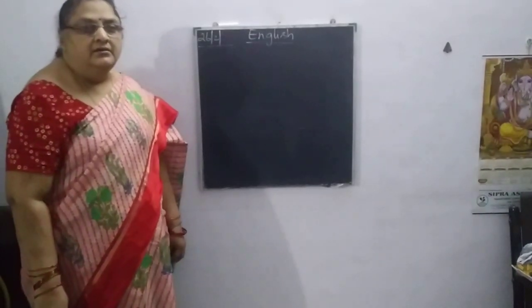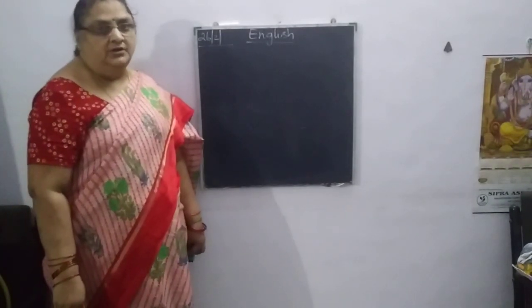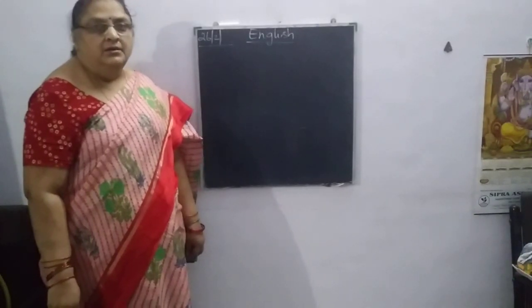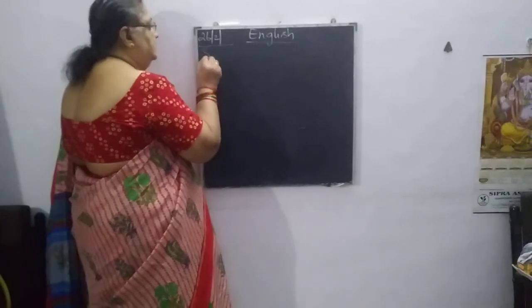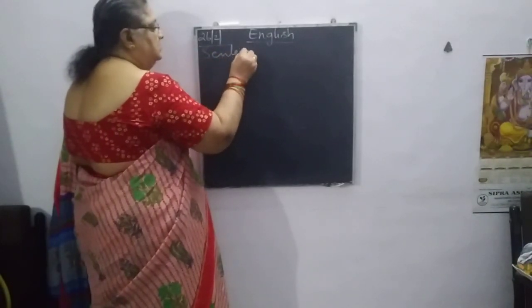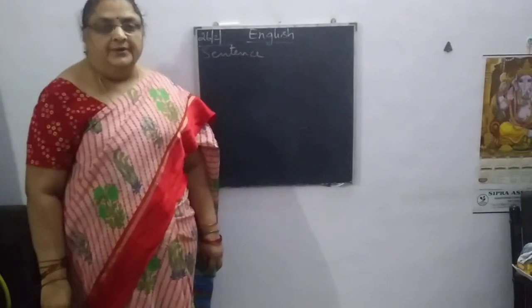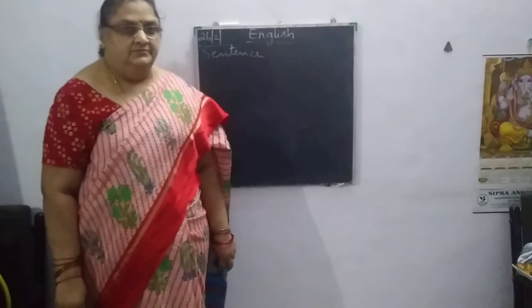Today we discuss subject and verb agreement. As we learned previously, what is called a sentence? A sentence is a group of words arranged in a proper order with a combination of a subject and a verb.